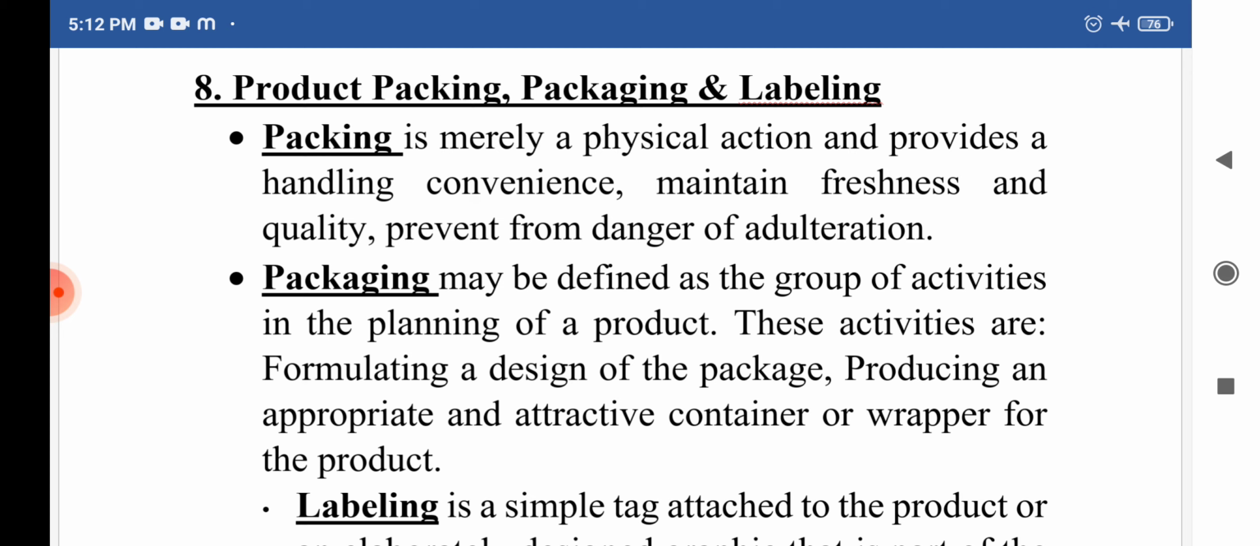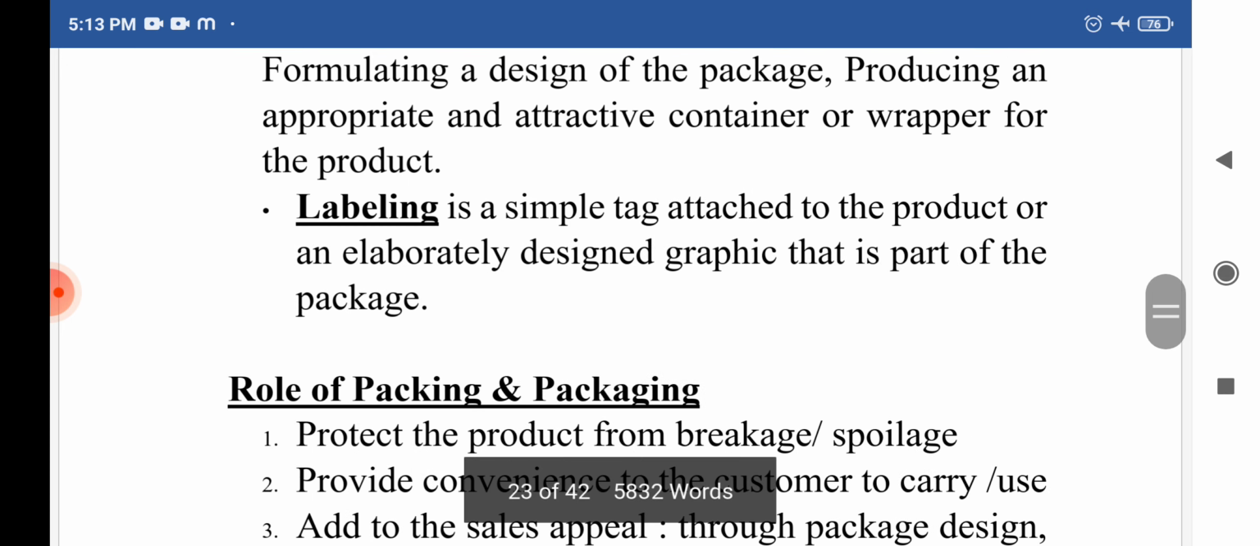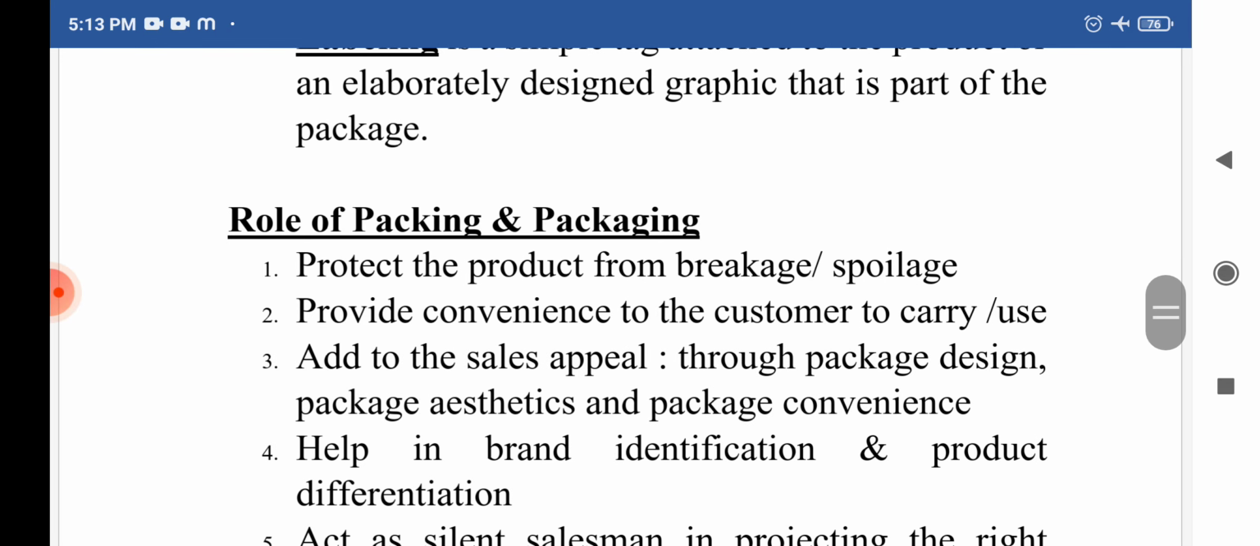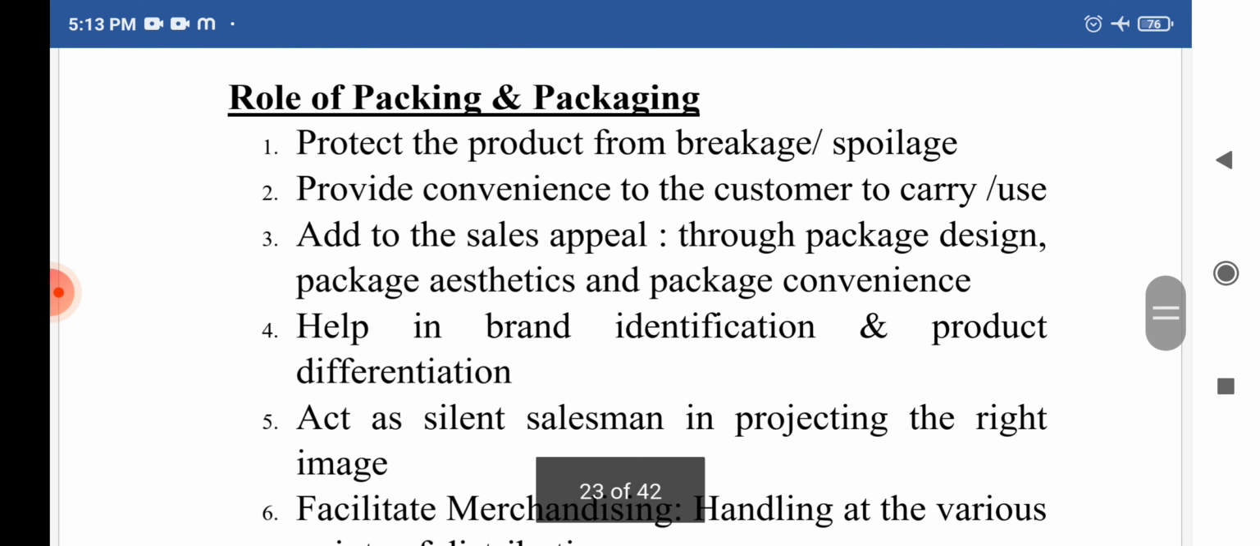Next one, packaging. Packaging may be defined as the group of activities in the planning of a product. These activities are formulating a design of the package, producing an appropriate and attractive container or wrapper for the product, which is called packaging. And the last one is labeling. Labeling is a simple tag attached to the product or an elaborately designed graphic that is part of the package. This is called labeling of the product. So these are the roles of packing and packaging. You can read it out, you will understand.